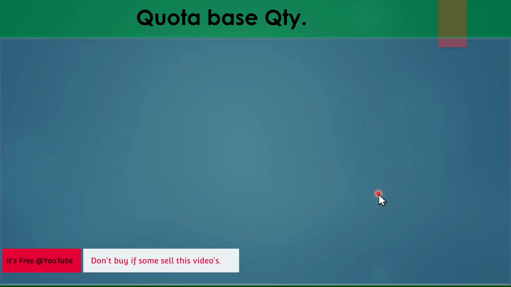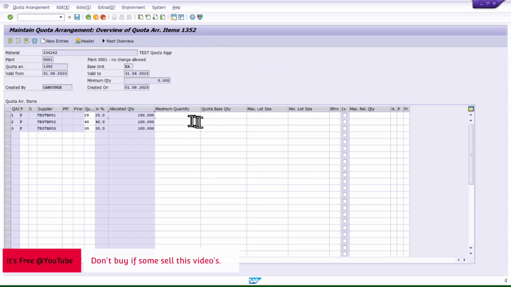So how will it affect? I will take the same example to show how this base quantity affects. Let's say now I am adding another vendor in your quota agreement, that is vendor 4, and I am reducing the percentage of this vendor to 35 and this vendor to 30.